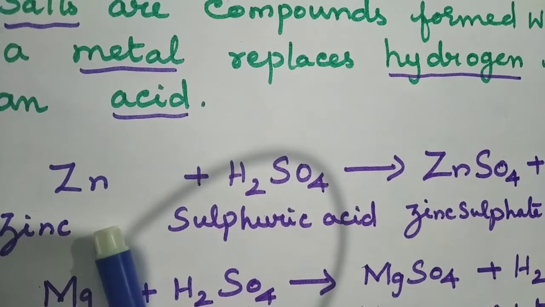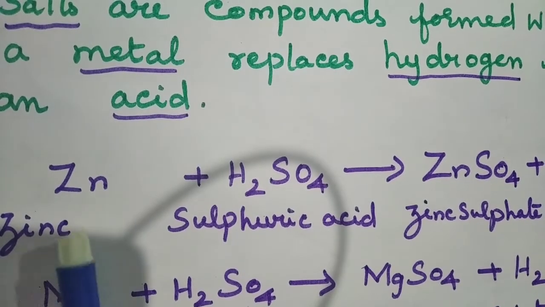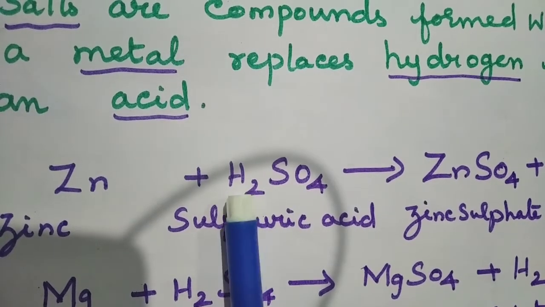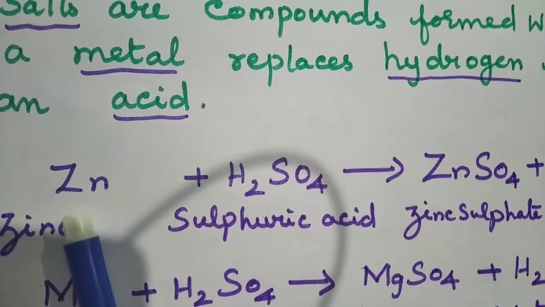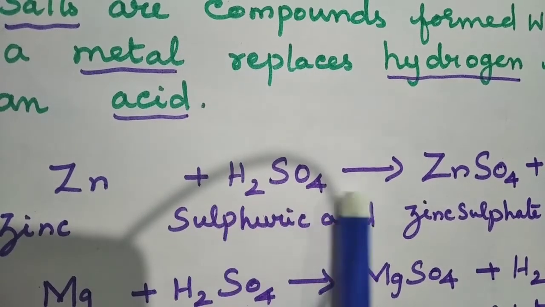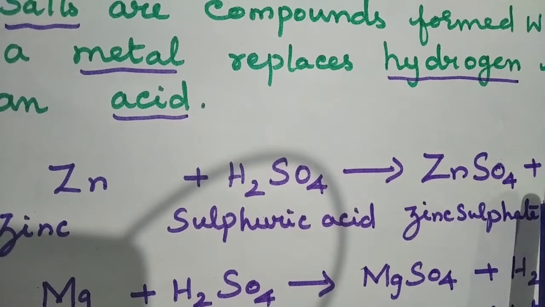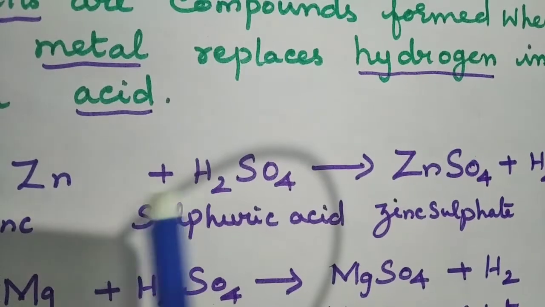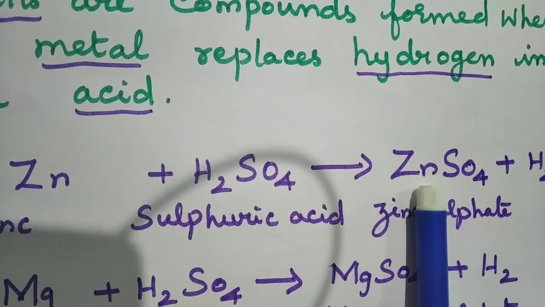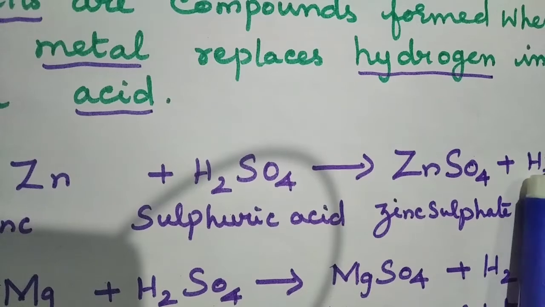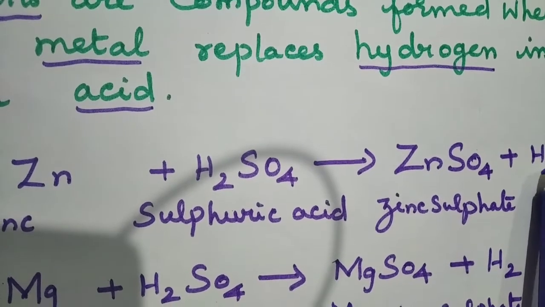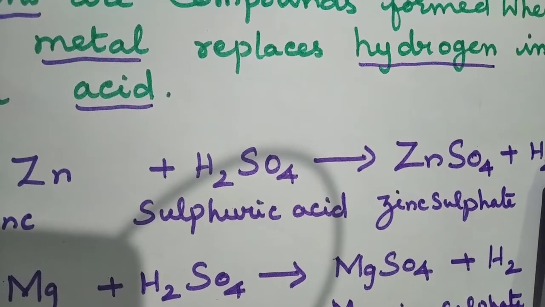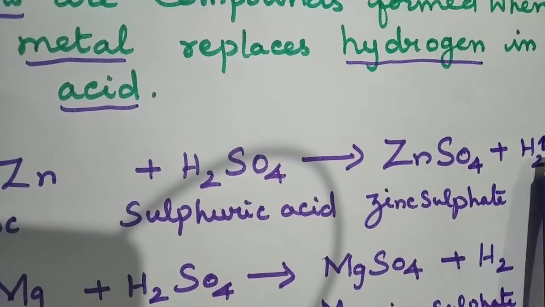What is the symbol for zinc? It is Zn. And what is the molecular formula for sulfuric acid? H2SO4. So zinc reacts with sulfuric acid, we get zinc sulfate plus hydrogen gas. So zinc Zn reacts with sulfuric acid, we get zinc sulfate ZnSO4 plus H2, hydrogen gas, is liberated. This arrow mark shows that hydrogen is a gas that is liberated.